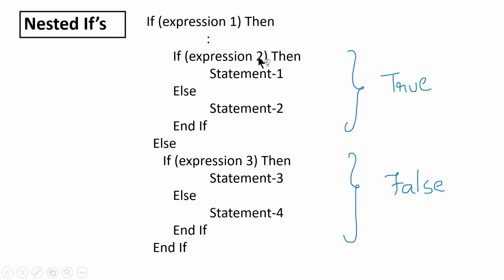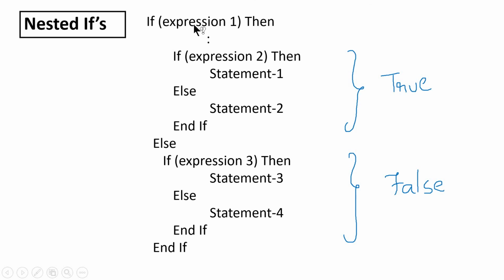If expression 2 or condition 2 is true, then statement 1 will be executed. Think that if condition 2 or expression 2 is false, then this will go for the else part. In the else part, statement 2 will be executed and this if statement will end with endif.